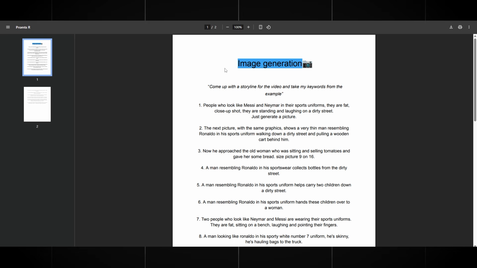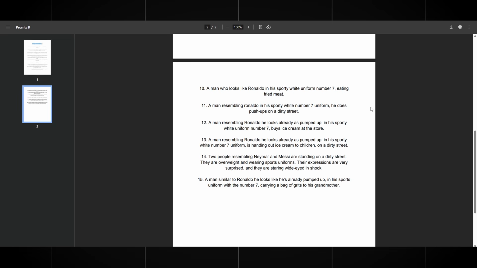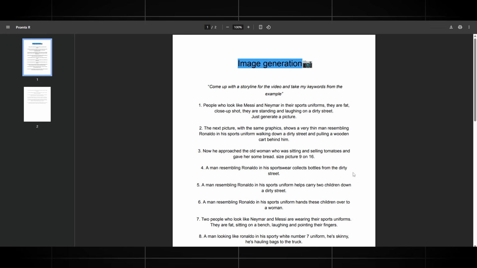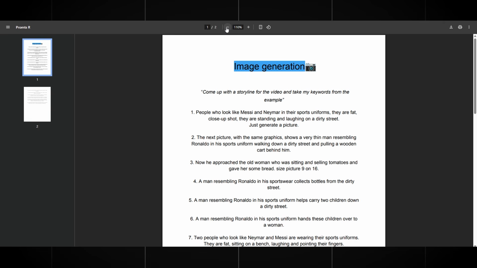First, we need to generate high-quality images, and for that, we need a good prompt. I've prepared a full prompt where each image is described in detail to make it easier for you. Just remember, all characters are fictional and only inspired by football players. They are not real people. These images were generated using artificial intelligence, so keep that in mind when creating your own. The prompt already includes the right phrasing to help you get high-quality results.